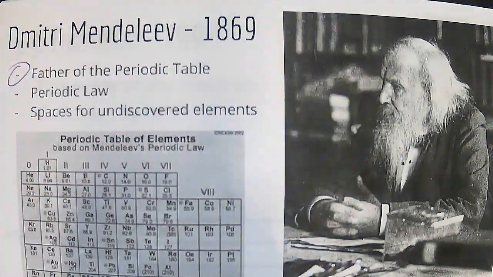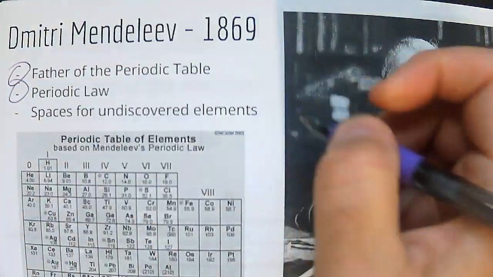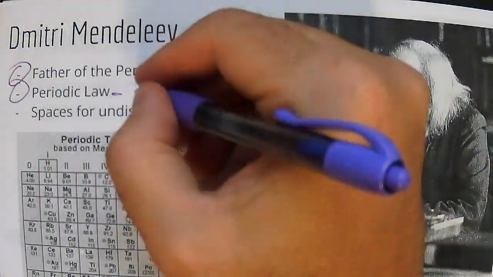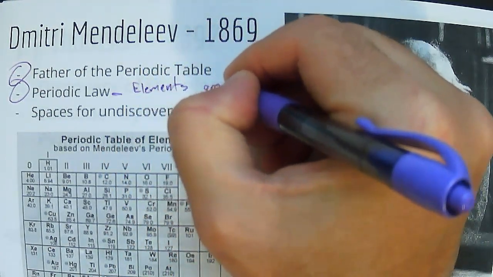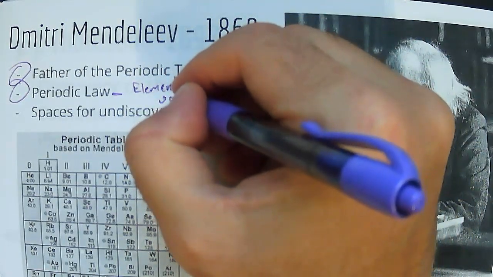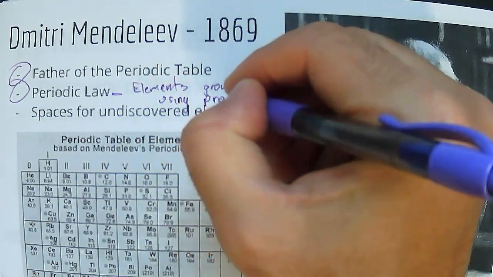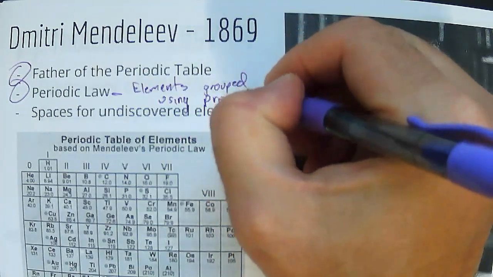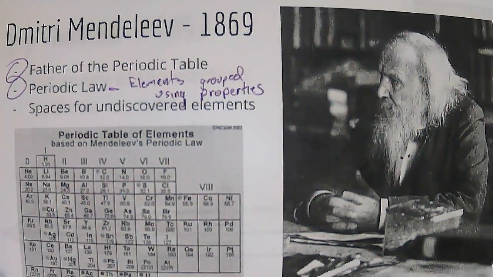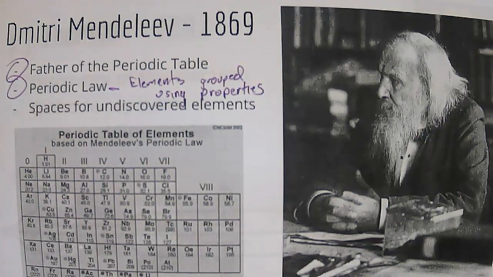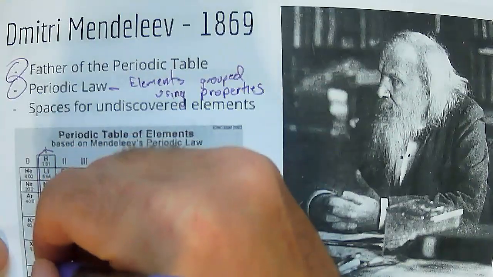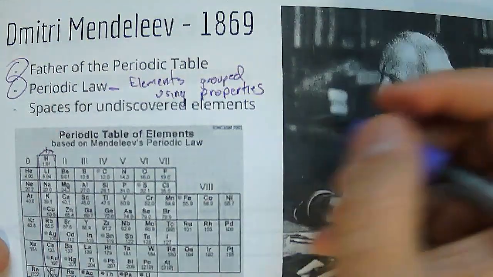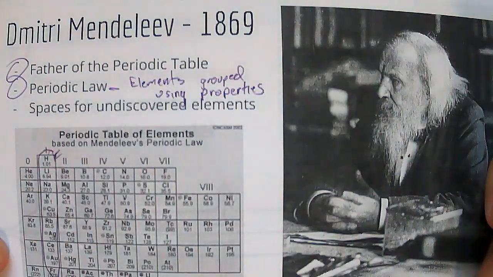He is the father of the periodic table, and he developed and understood this thing called periodic law, where the elements are grouped using their chemical and physical properties. Okay? And so he said that elements, like everything here, are going to have a very, very specific type of reactivity.